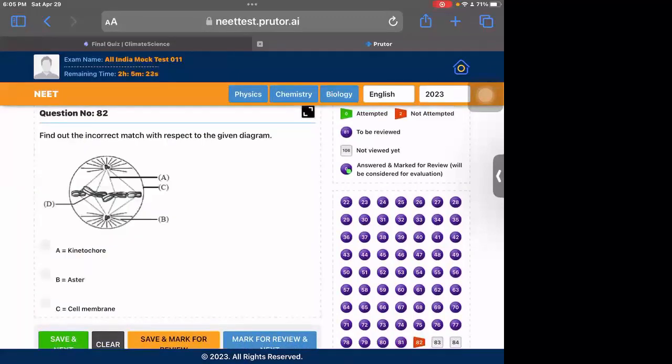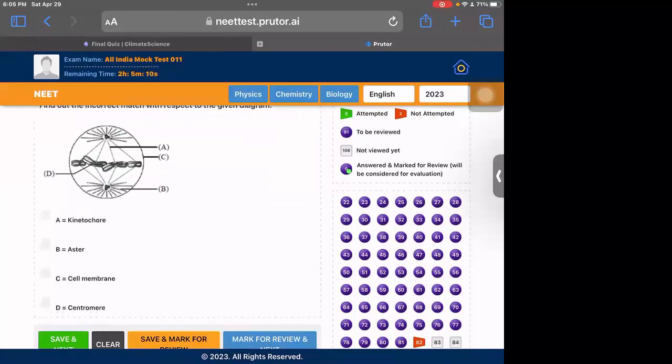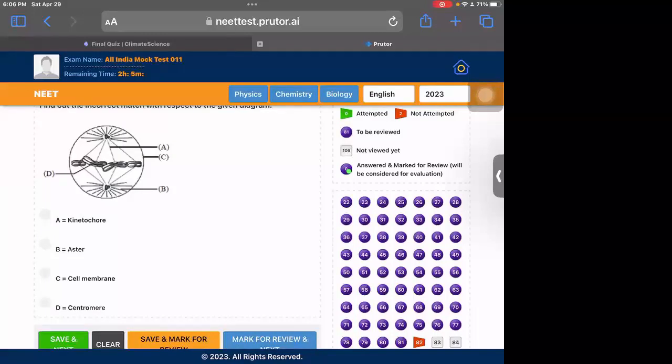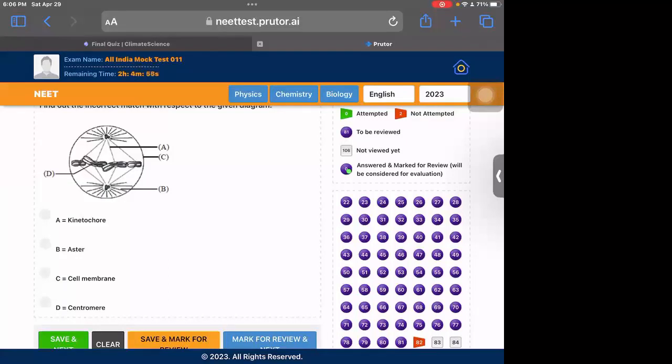Okay, this is a diagram-based question again. We need to find out the incorrect match. B is aster, the structures radiating in spokes outside the chromosome. C is the cell membrane. D is the centromere of the chromosome, which joins two chromatids. But A is spindle tubules. This diagram is given in NCERT. If you have seen the diagram, you will understand that A is not kinetochore, it is spindle tubules. So the incorrect one is A here.